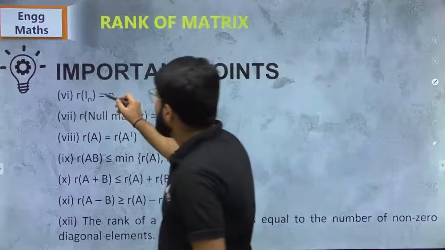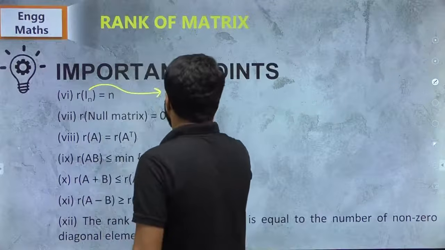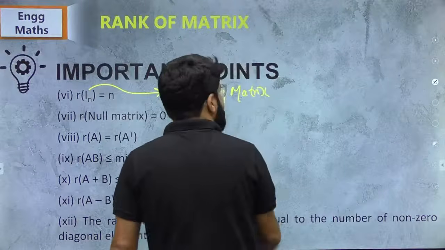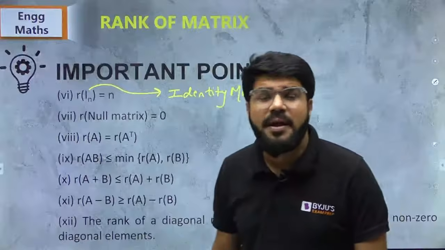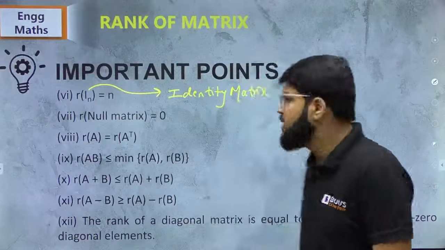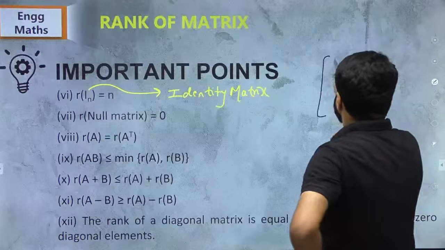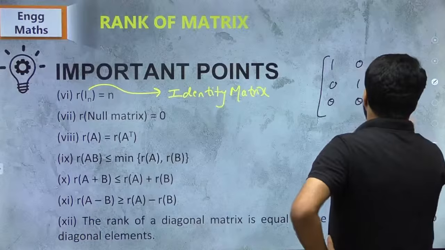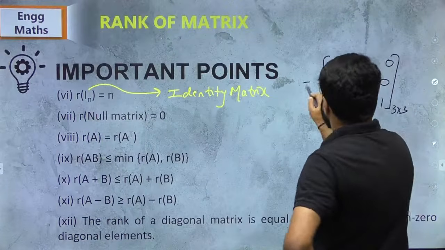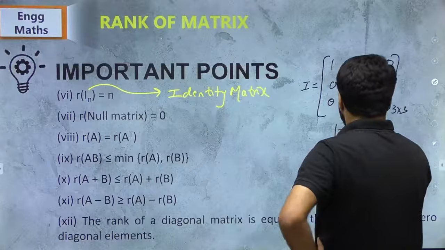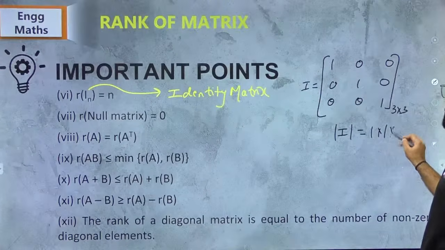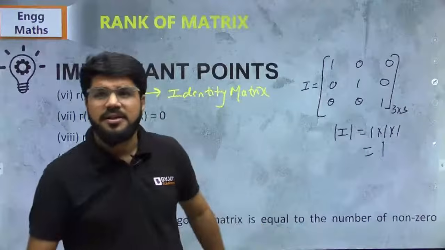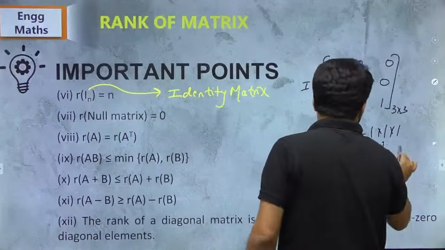Rank of identity matrix. I_n means identity matrix. Identity matrix is a square matrix having non-zero determinant. Suppose I take a 3 cross 3 identity matrix. What is its determinant? 1 into 1 into 1, because it is a diagonal matrix. I told you now, for any triangular matrix or diagonal matrix, determinant is the product of diagonal values. Determinant is 1, not equal to 0.